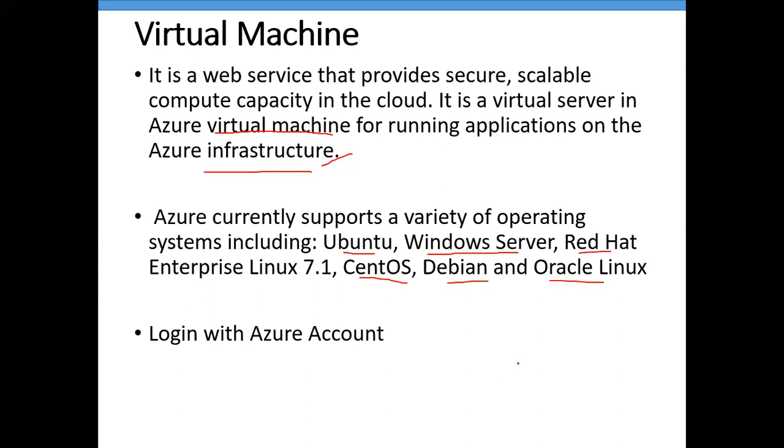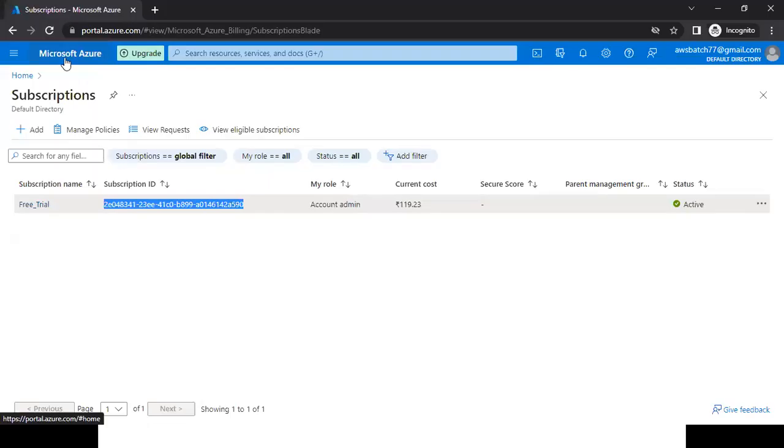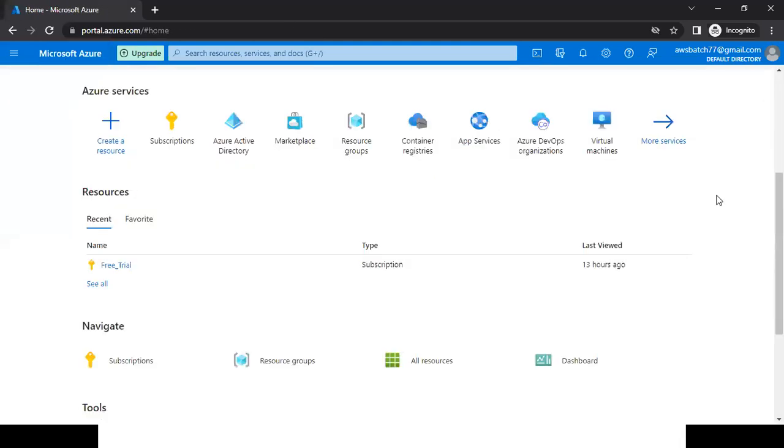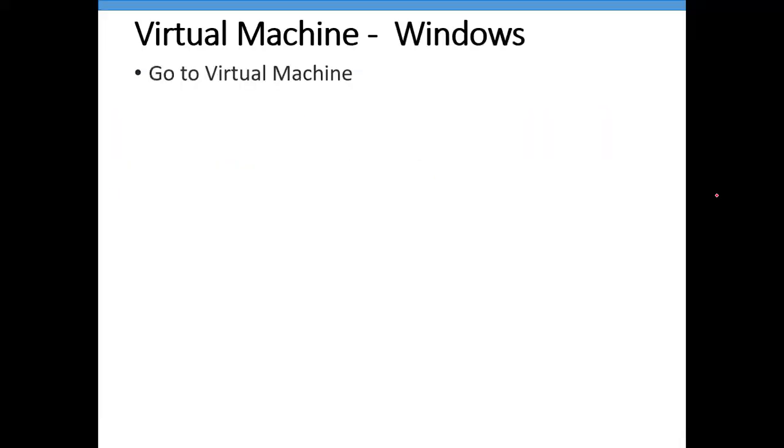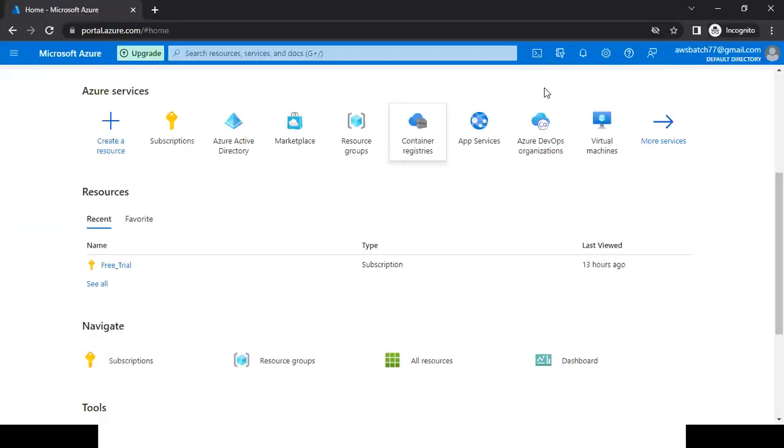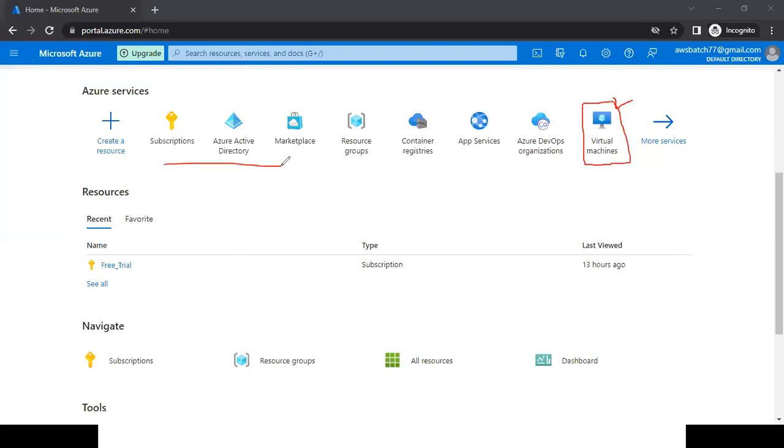To create our virtual machine, I need to first log into my Azure account, which we have already done. Now I've already logged into my Azure. Go to virtual machine. If you see here in my Azure account, I am able to see virtual machine. Why am I able to see it here? Because I've recently used this particular service for my other batches. So at the top, I'm able to see the recently visited services.